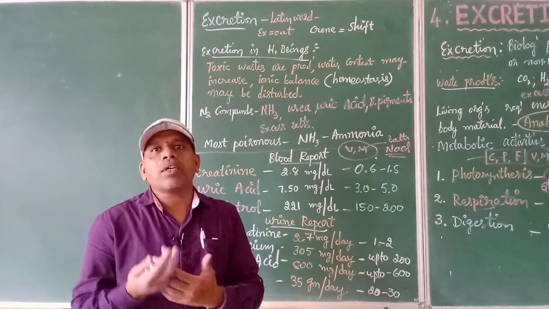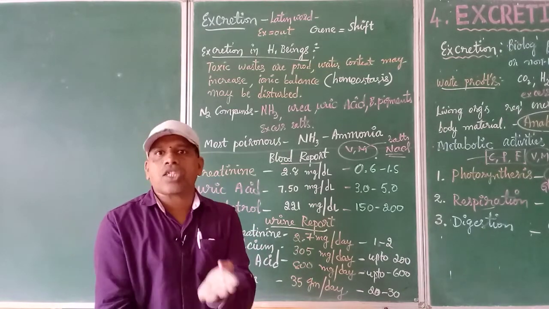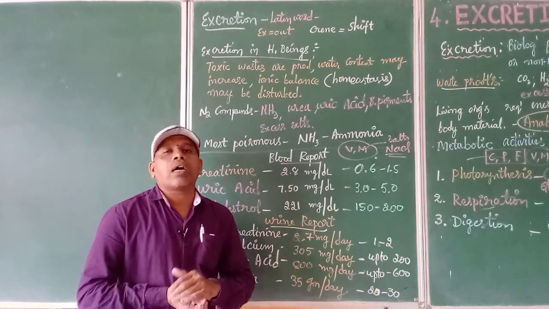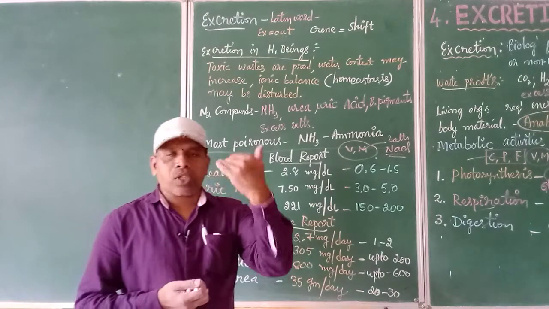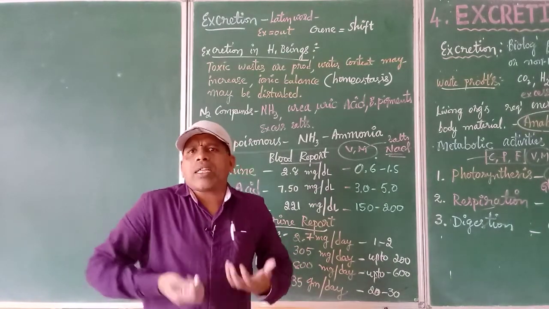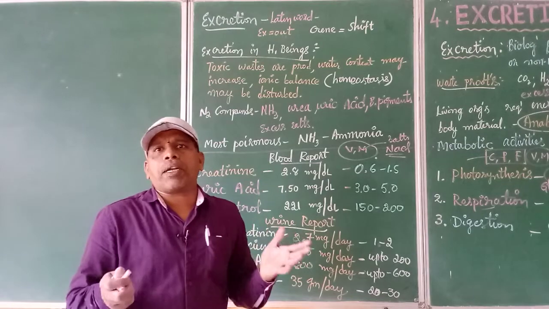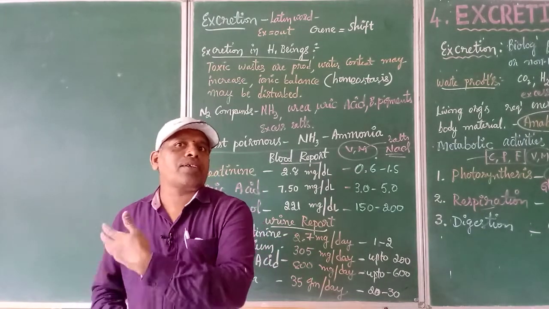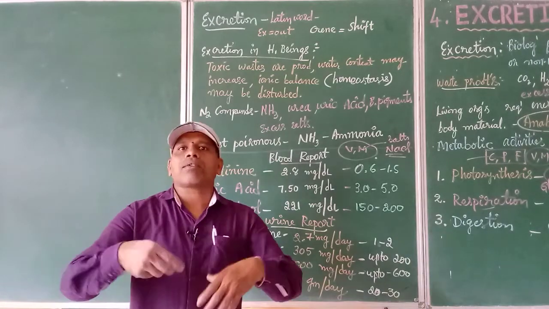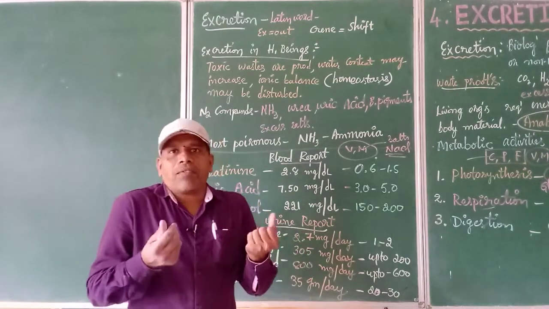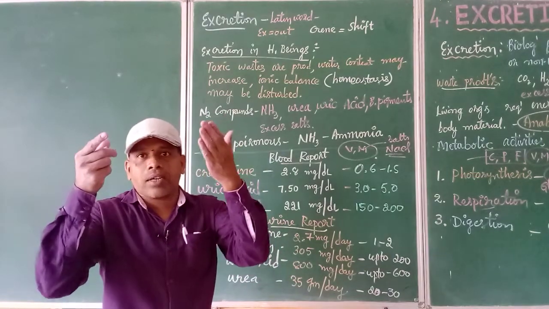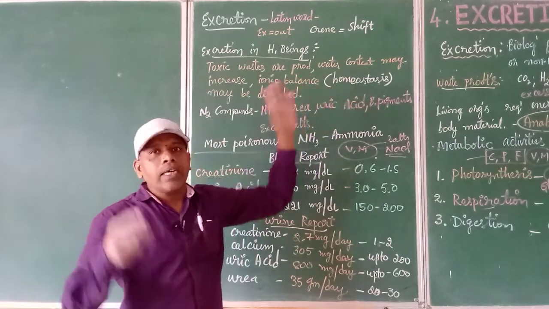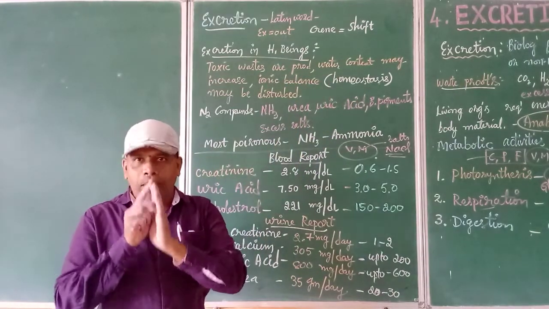Too much sweating means our body balance is disturbed. Salts are removed from our body during dehydration, or during diarrhea, with severe vomitings and motions. So what happens? The salts are lost from our body, and the person becomes unstable. So immediately we go for ORS, oral rehydration solution. What does it contain? Nothing but the salts required for our body. Once we take it, we again get stability. That type of natural balance is to be maintained, which is called homeostasis. This gets disturbed if the wastes are not removed from time to time.